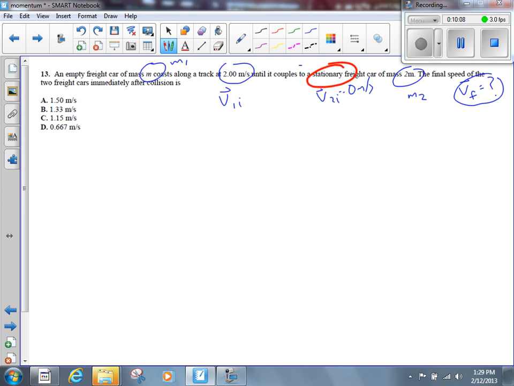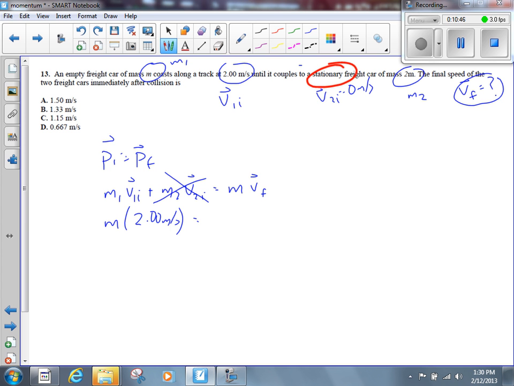It's a collision. Total initial momentum in an isolated system is equal to the total final momentum. There are two objects before the collision takes place. So far, it's no different than any other question we've done. There's only one object afterwards. What's the first mass? M. All right, so we got to leave it, I guess. See what happens here. V1I is 2.0 meters per second. V2I is 0, so whatever M2 is times 0 is 0.